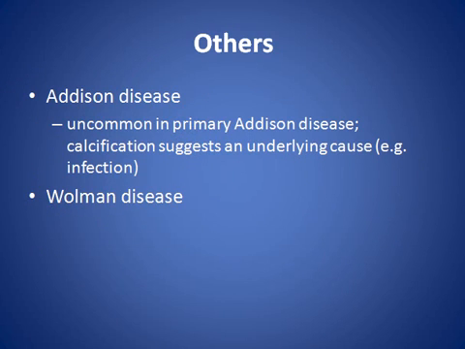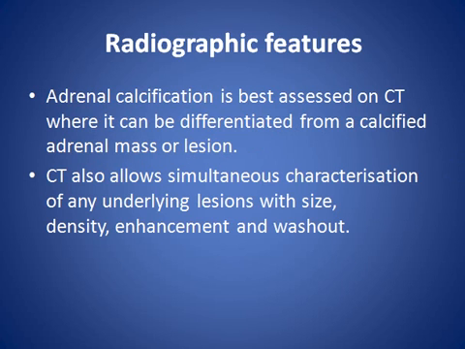And let us see some examples of adrenal calcification. Before the examples, what are the radiological features of adrenal calcification? It can be evaluated by CT, by ultrasound, and by plain film. CT is the most common modality used for adrenal calcification to characterize it, its size, and also its location, and it is better than the plain film.